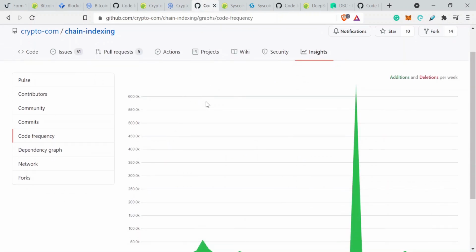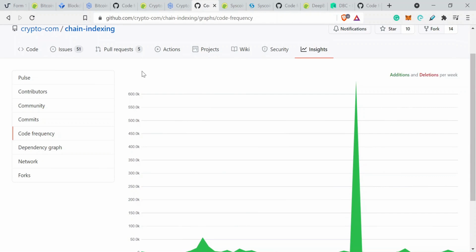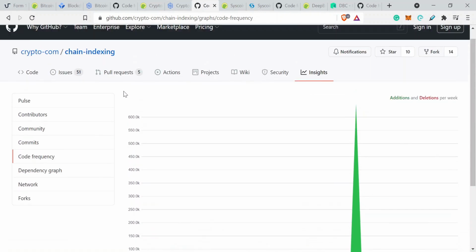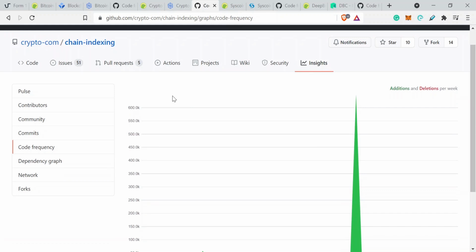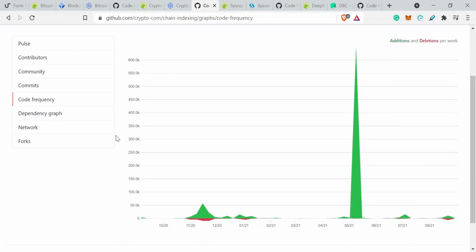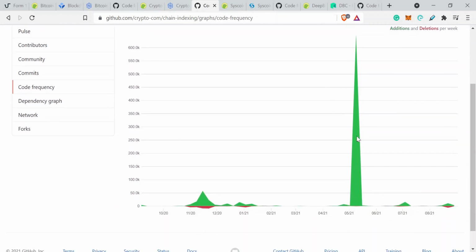Now, for a proprietary token, you might not always have a GitHub account to look at. But generally speaking, if a crypto project is listed on GitHub, it will give you some statistics. And once again, we've got different statistics here. We've got a very, very different situation to Bitcoin. Only 1, 2, 3 major events.